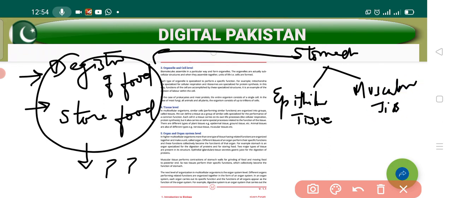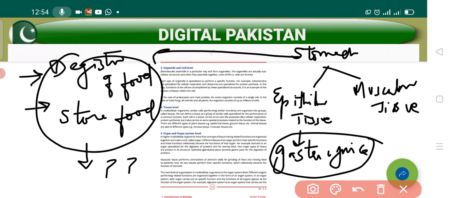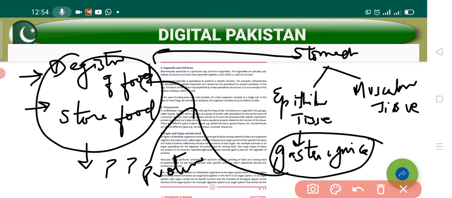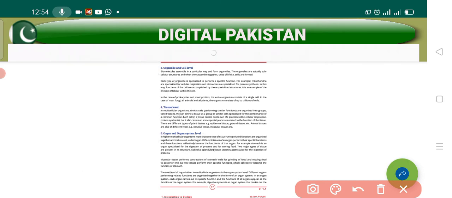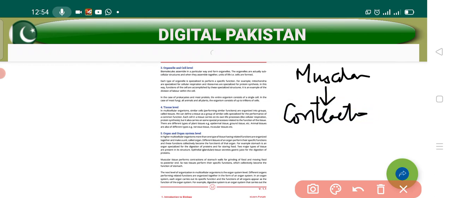The epithelium tissue basically produces a juice named gastric juice. This gastric juice helps in the digestion of protein, meaning digestion of food. Similarly, what is the muscular tissue doing? The muscular tissue does contraction and relaxation.